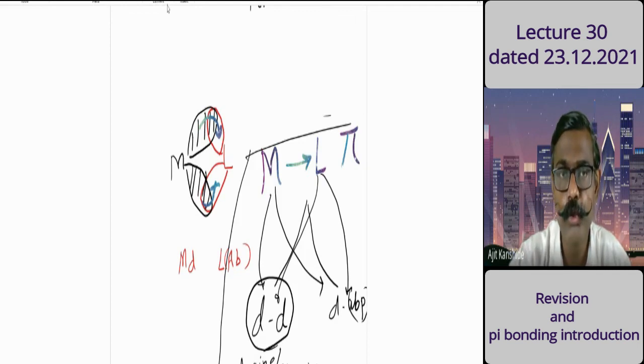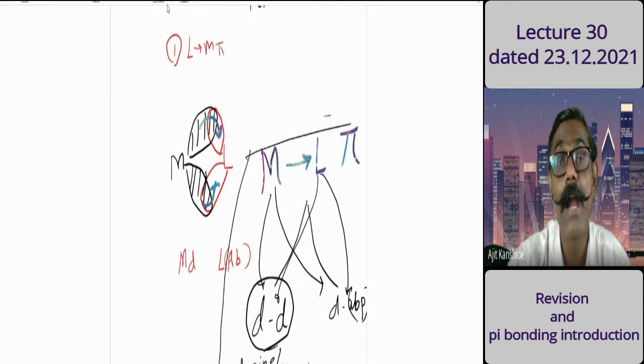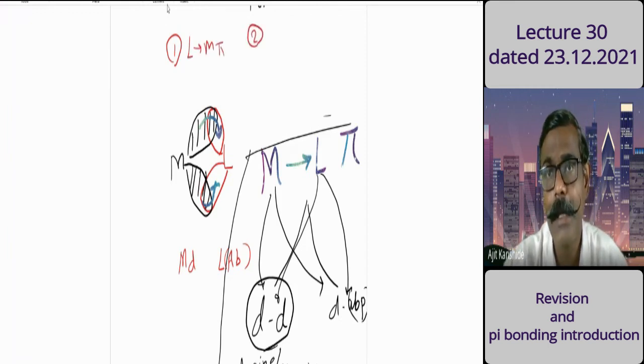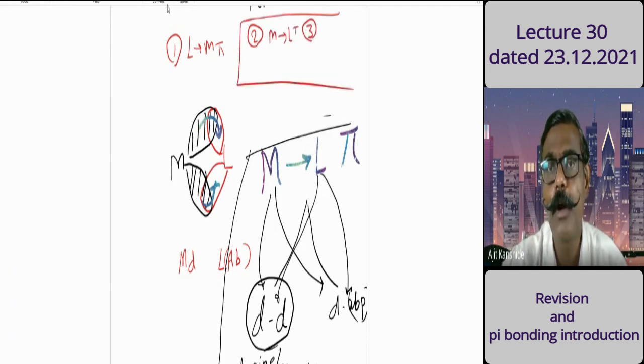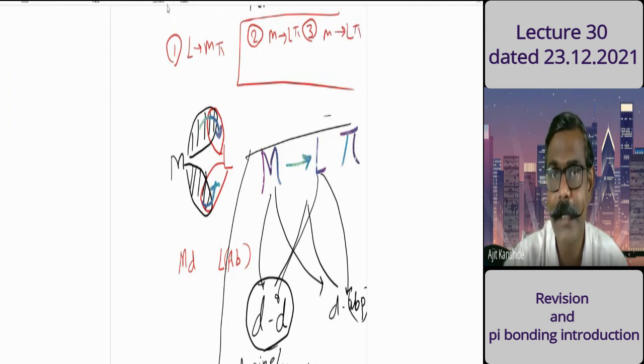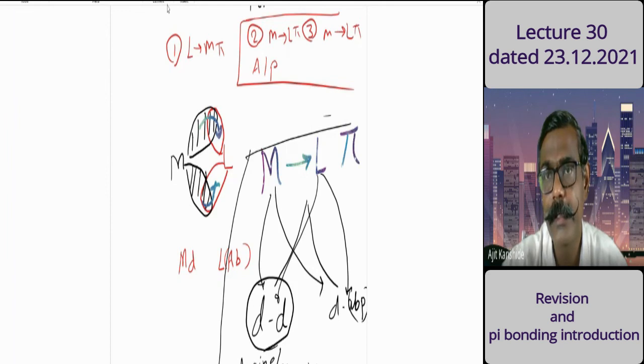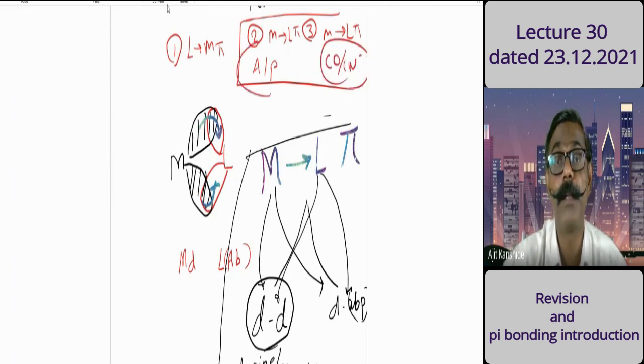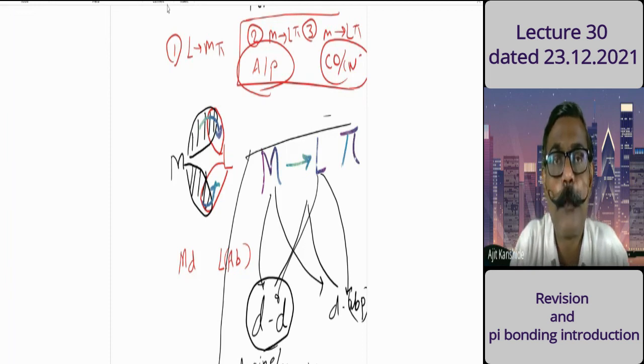So I have shown you three diagrams. The first diagram is for L to M kind of pi bonding, and halide is the example. The second and third diagrams are examples for M to L kind of pi bonding. The example for the second case is arsine or phosphine, and the example for the third case is carbonyl or cyanide, where anti-bonding p orbitals will be there. So this is the introduction of pi bonding.